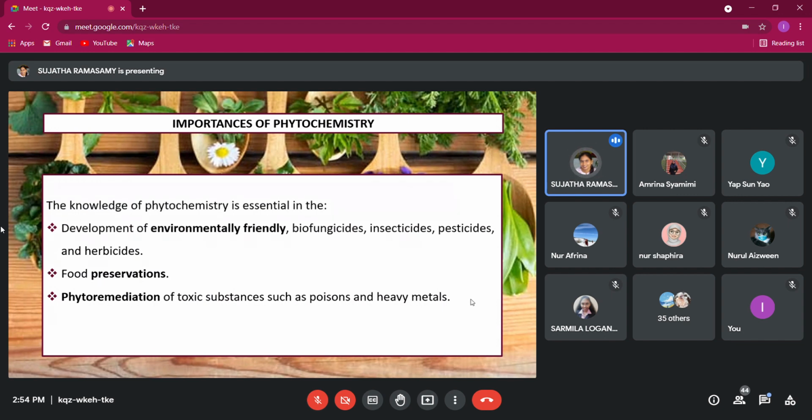And for food preservation, for example, when you use plants with anthocyanins, it can help with food preservation. Okay, and phytoremediation, that means you can use phytochemicals to extract heavy metals, maybe from the soil or from the plants themselves. Okay, these are the numbers of applications that you can use if you have knowledge in phytochemistry, and these are different types of research that you can do.